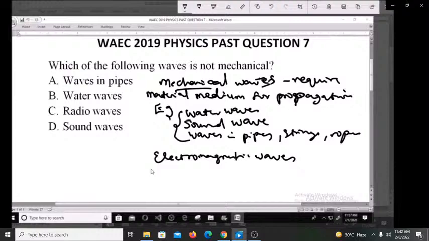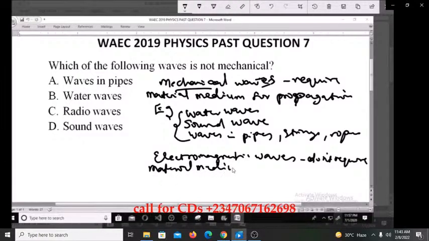Then let's look at electromagnetic waves. They do not require any material medium for them to be transmitted. In other words, they can travel through vacuum.